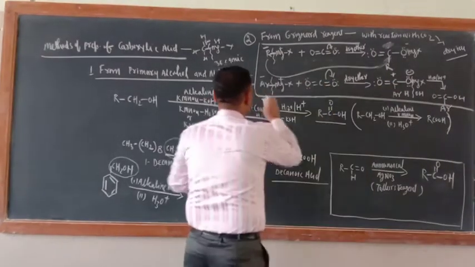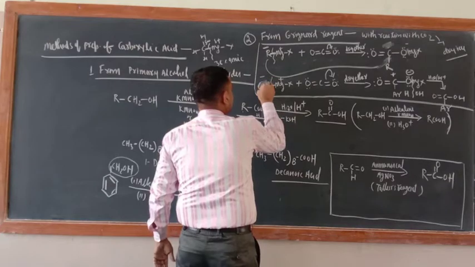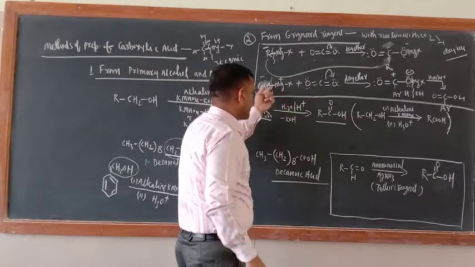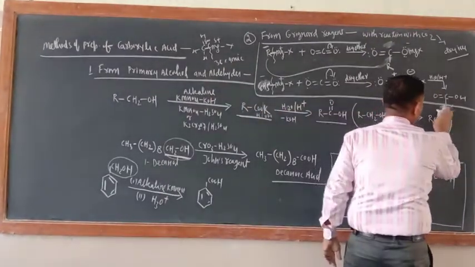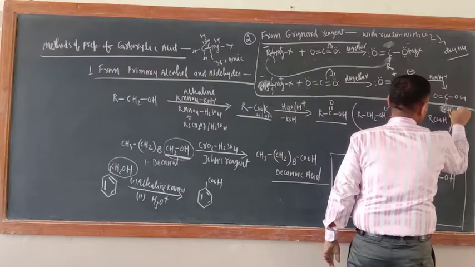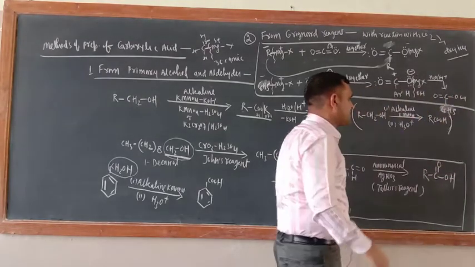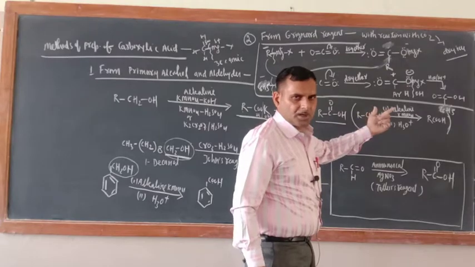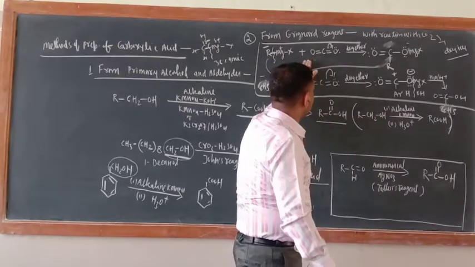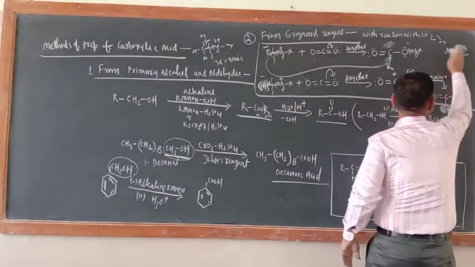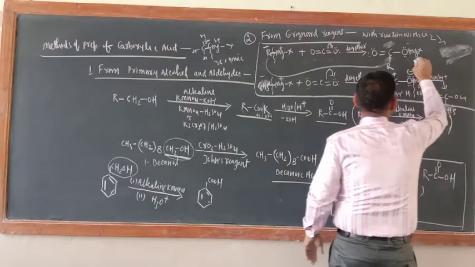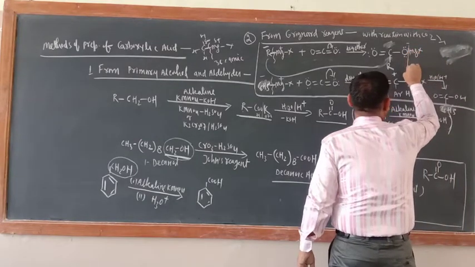Now if you fill here C6H5, this is an aromatic Grignard reagent. So which compound will come here? C6H5 COOH, benzoic acid. You have got the aromatic acid, right? The same thing is here also. Just subject it to hydrolysis. So this bond will be broken from here.